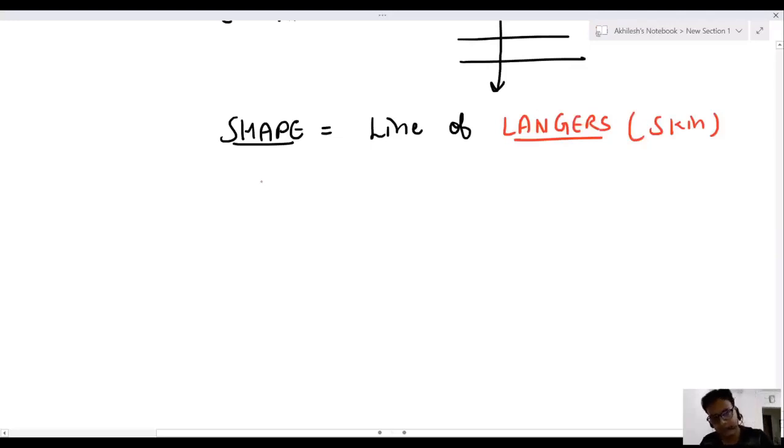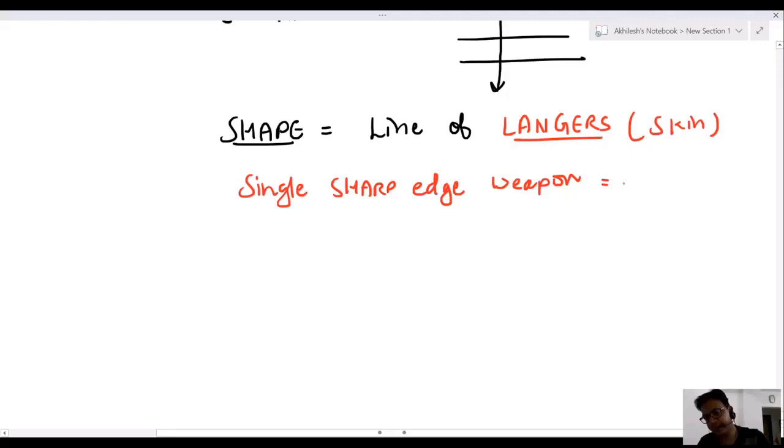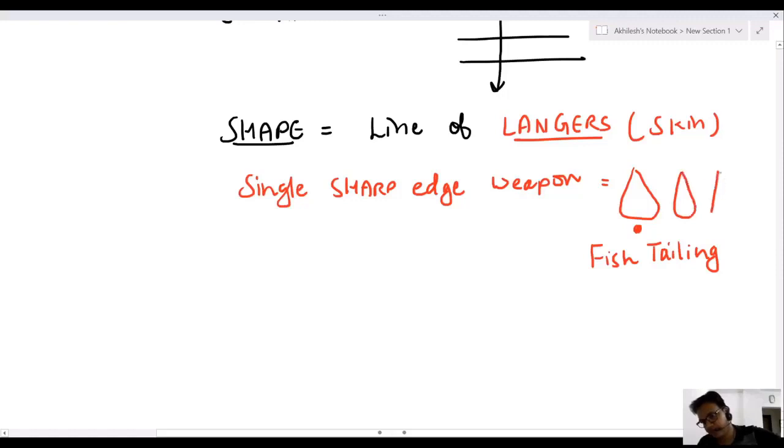If you have a single sharp edge weapon, the shape is like this. This is known as fishtailing. The shape is either this or a triangle. These are common in a single sharp edge weapon.